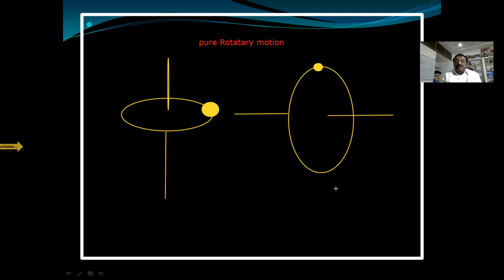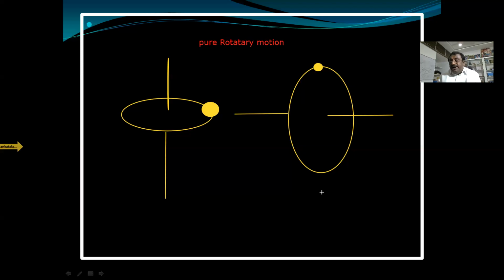But in some cases, the axis of rotation may not be real, it may be imaginary. For example, planets are revolving around the sun in an elliptical path. The motion of planets also belongs to rotatory motion, but in the case of planets the axis of rotation is imaginary; it really does not exist. But in day-to-day life, all rotating bodies are provided with an axis of rotation. This is pure rotatory motion. Just now I told you, we shall discuss it in further classes.